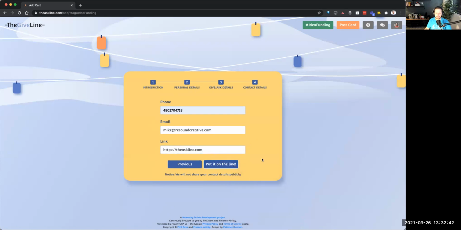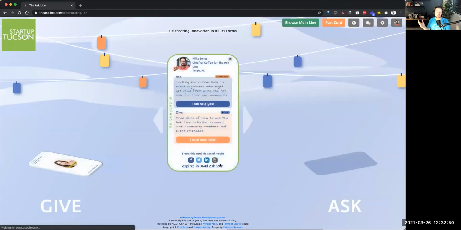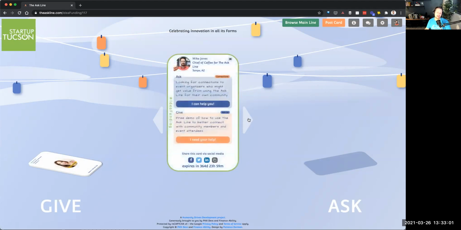So now I can put this on the line. And we'll wait a second. It's going to load it. And there I am. Now I'm on the line. So as you'll see here, we're back on the main line for Idea Funding, this event. And if there were more people already on this line, I could start to scroll through them and see all their cards. I'm the first one. So I'm the only card on here so far for this demo.